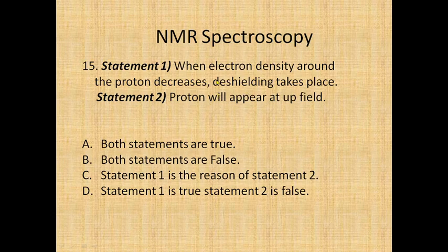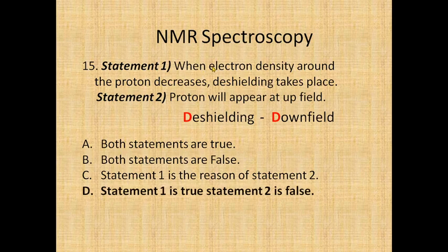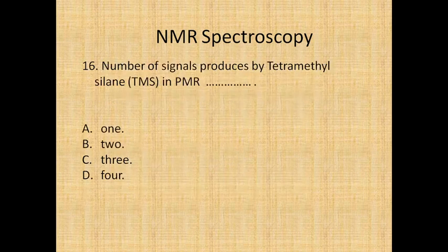When de-shielding is there, that proton will never appear upfield. It will go into the downfield. So remember: de-shielding, downfield. So the second statement is false and the first statement is correct, and hence the answer will be statement 1 is true and statement 2 is false.